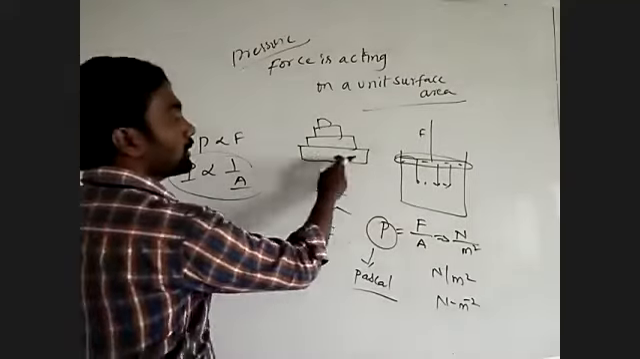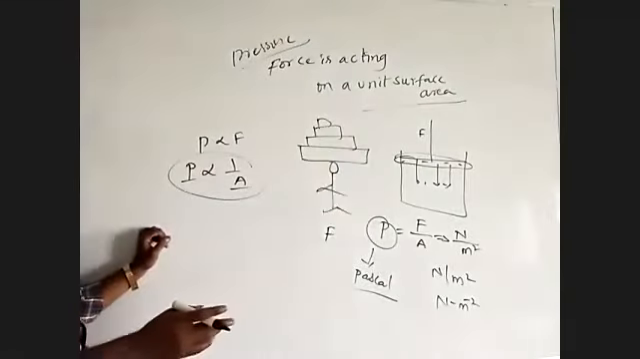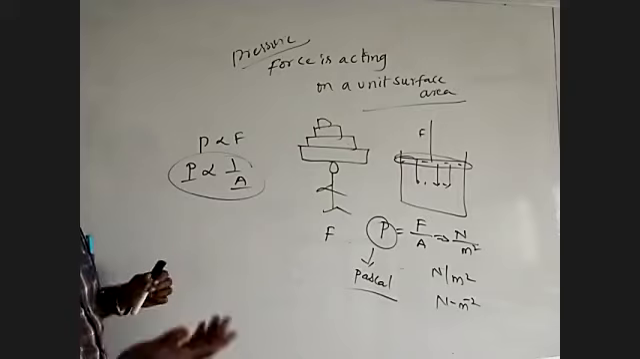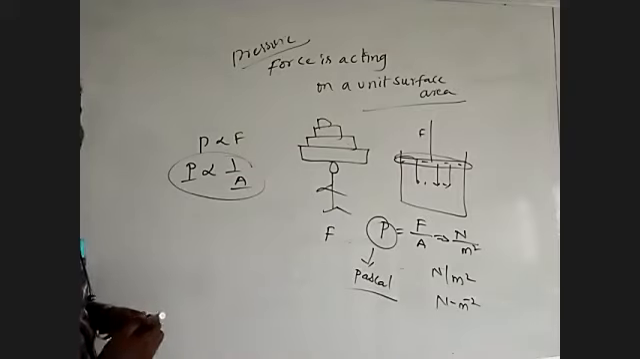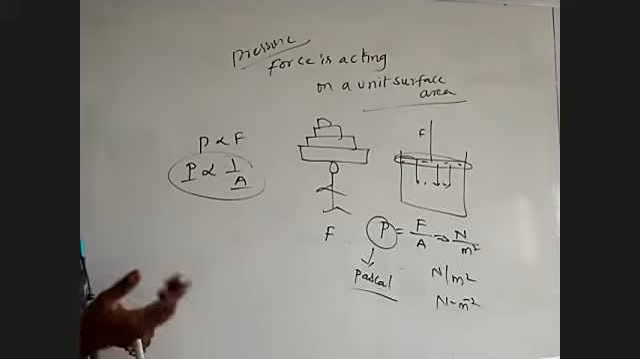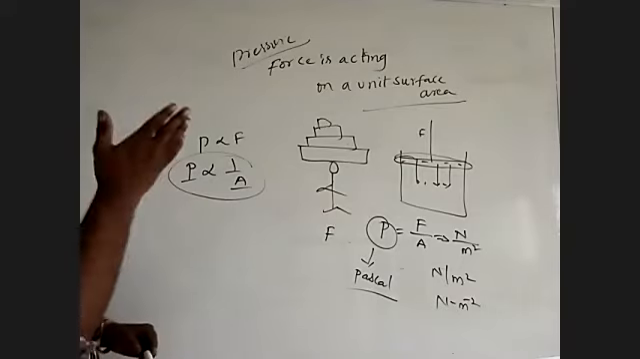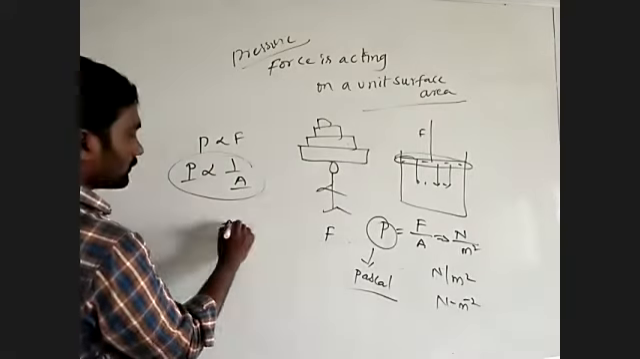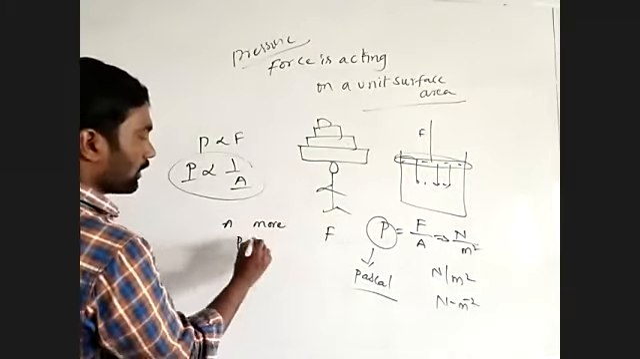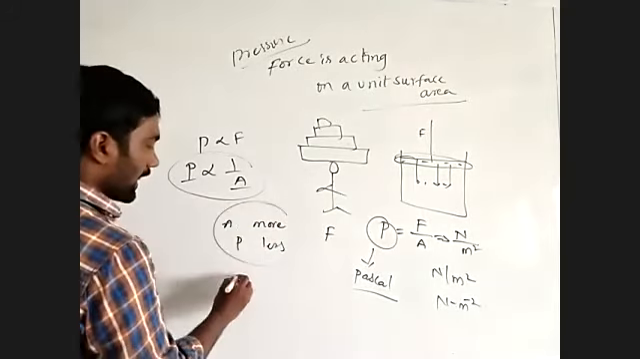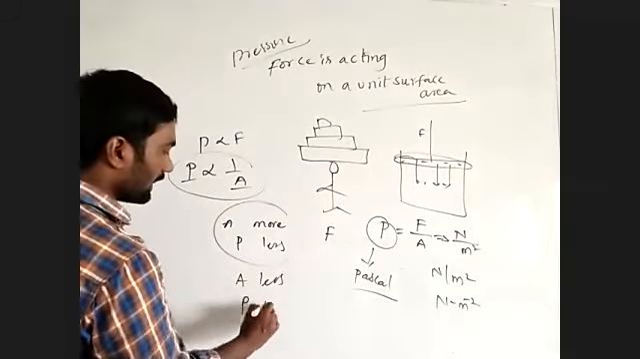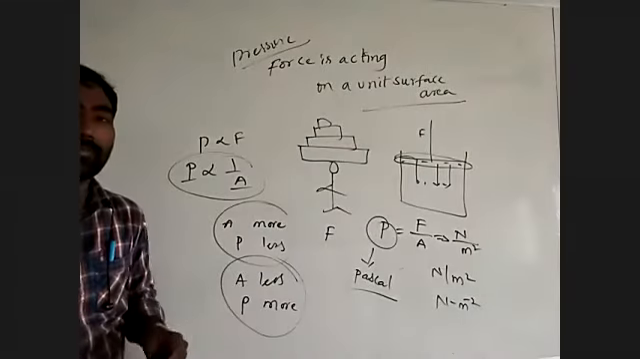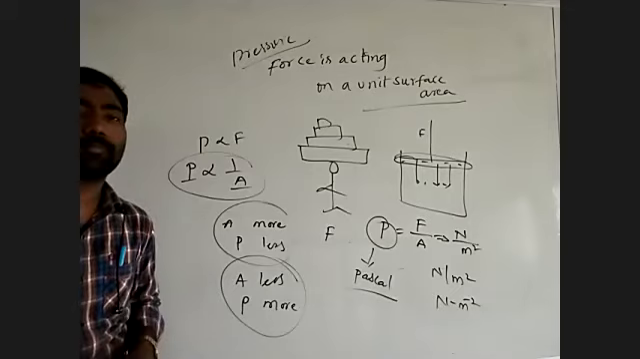That's why more surface area is used to avoid pressure. Camels have broad surface feet, so they apply less pressure to walk in a desert. We use a sharp edge because less surface area gives more pressure to cut vegetables and fruits easily. So if the area is more, what happens? Pressure will be less. If the area is less, pressure is more. By that, area is inversely proportional to pressure.